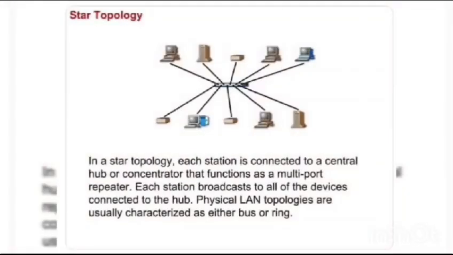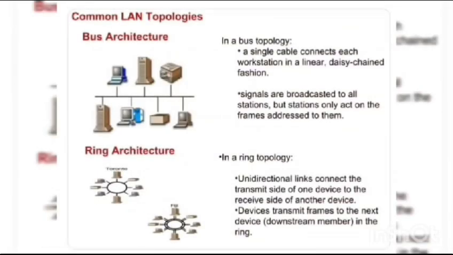Star topology. Each station is connected to a central hub that functions as a multi-port repeater. Each station broadcasts to all the devices connected to the hub. Digital LAN topologies are usually characterized as either bus or ring. Common LAN topologies: bus architecture and ring architecture. In bus architecture, a single cable connects each workstation in a daisy chain.